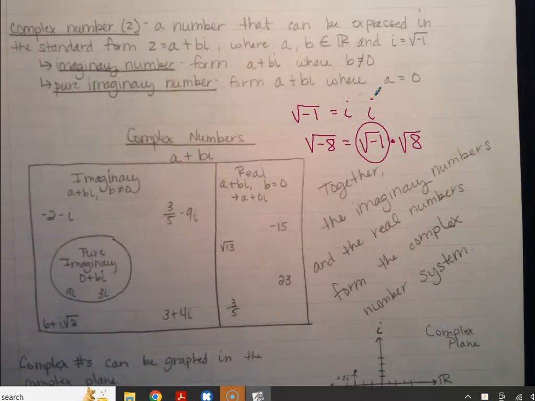And so then, because 8 is 2 cubed, it's 2 times the square root of 2 that is the square root of 8. But we've got to put the i in there. So it's 2i times the square root of 2, because we can't forget our i. We pulled it out for that time just to say, hey, I don't know how to do the square root of a negative number. I'm going to take that out, we'll put an i there, and we're going to move on.